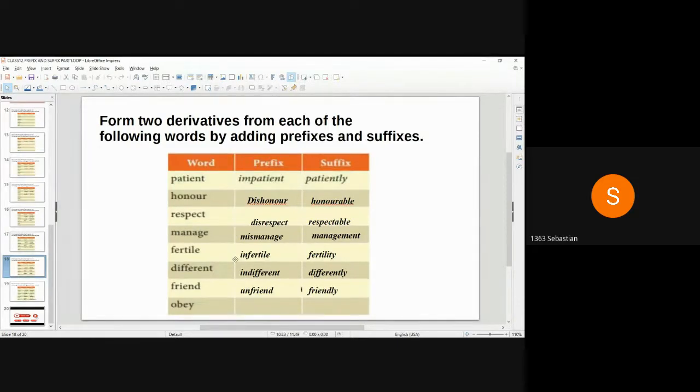Derivatives of the word friend is unfriendly, friendly. Unfriendly. Friendly. Ly is the suffix.